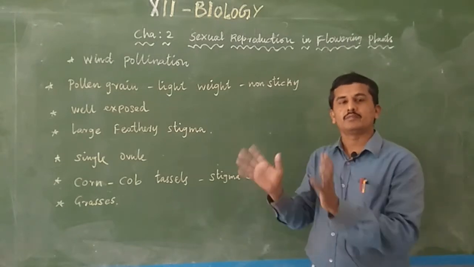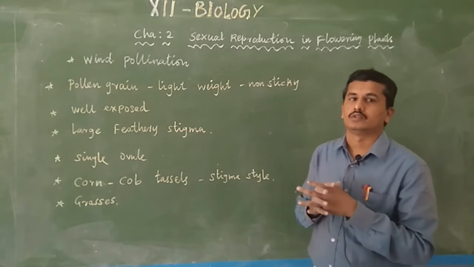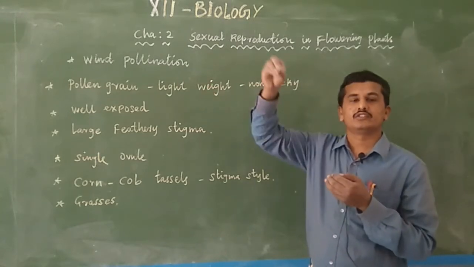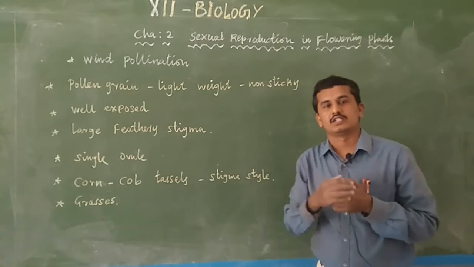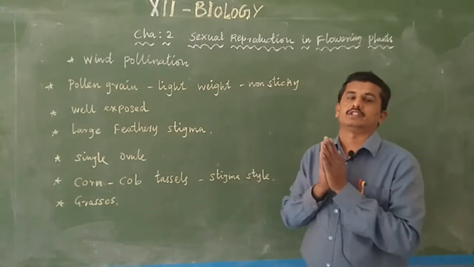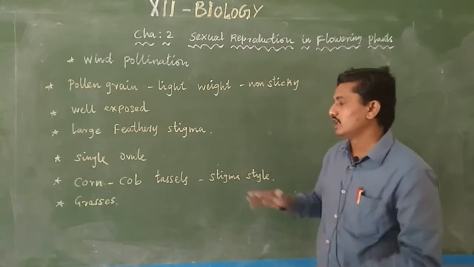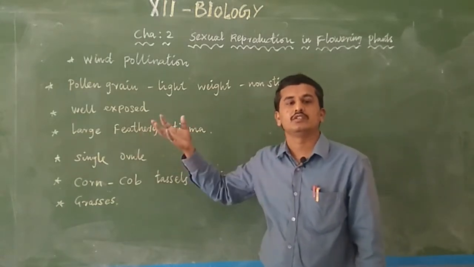So normally in wind pollinated flowers, the ovary contains only one ovule. By chance one pollen grain reaches the stigma, travels through the style and reaches the ovule, and inside the ovule the egg is present and fertilized. Normally wind pollinated flowers contain a single ovule for easy seed production.